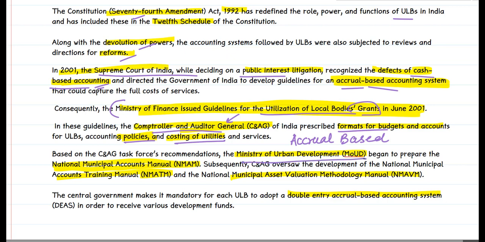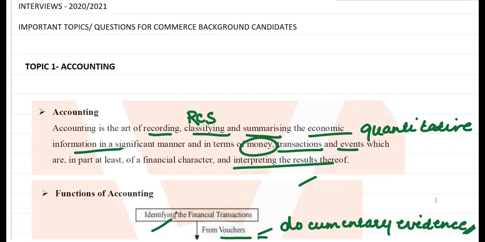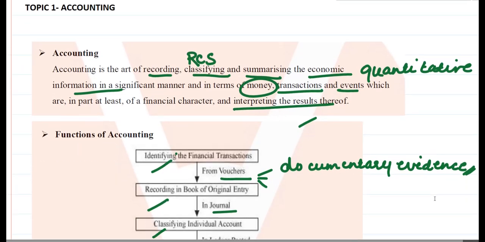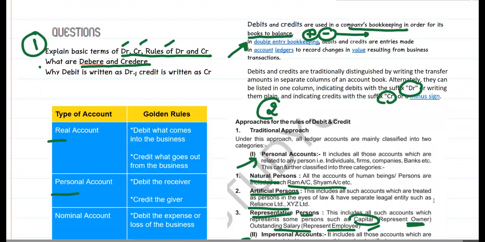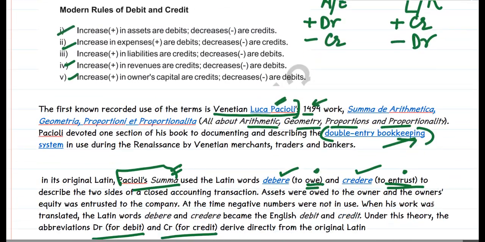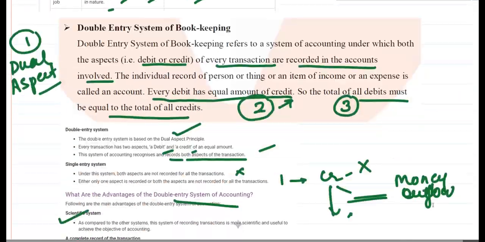Now, the Ministry of Urban Development then started preparing the National Municipal Accounts Manual. Now, this is very important, NMAM. And for the same, a training manual was prepared and a valuation manual was also prepared. Therefore, the central government then made it mandatory for each ULB to adopt a double entry system to receive various development funds. So with this, we complete the 10 technical questions relating to accounting. You can very well make 20-30 questions as you like from this content.